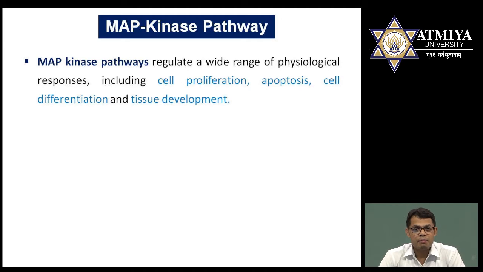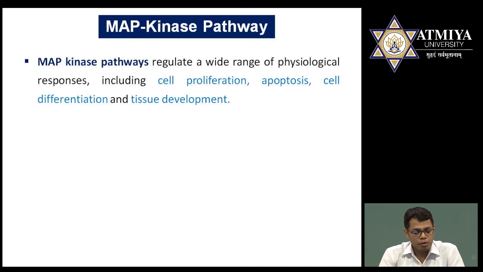As the name suggests, mitogen activating means this pathway is responsible for the activation of mitogen. Mitogens are those substances which are responsible for mitosis. It means in the cell, for mitosis, mitogens must be required. Mitosis is a generalized phenomenon which is responsible for cell division, or we can say that cell division is of two types. It may be mitosis and it may be meiosis. Meiosis occurs in gametic cell formation and mitosis occurs in somatic cells.